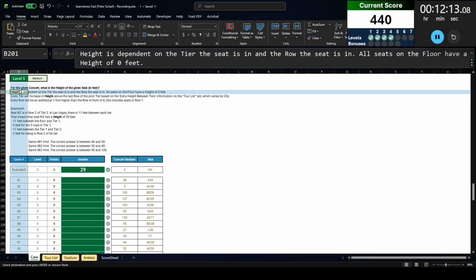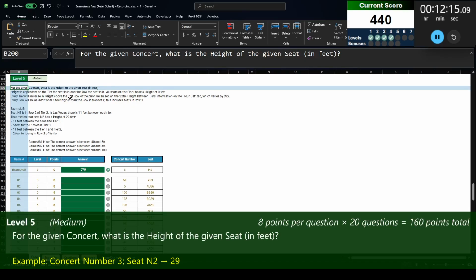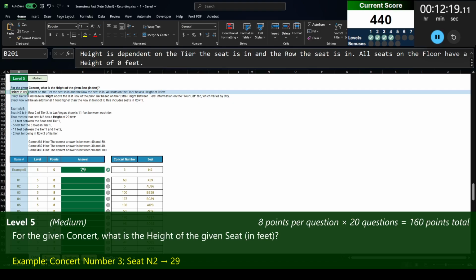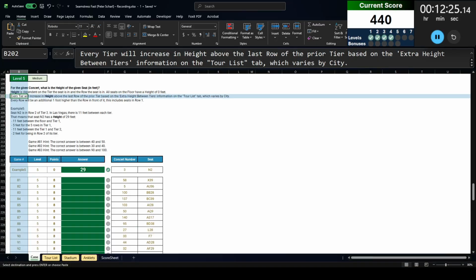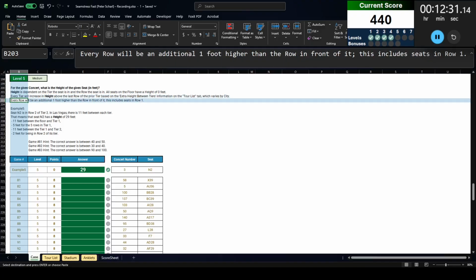Level 5. For the given concert, what is the height of the given seat in feet? Height is dependent on the tier the seat is in and the row the seat is in. All seats on the floor have a height of 0 feet. Every tier will increase in height above the last row of the prior tier based on the extra height between tiers information on the tour list tab, which varies by city. Every row will be an additional 1 foot higher than the row in front of it. This includes seats in row 1.